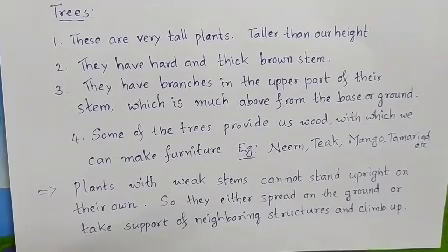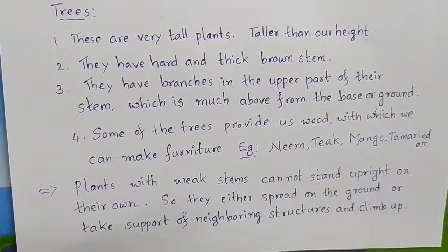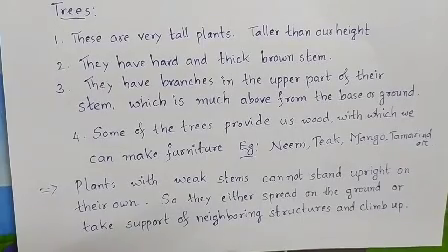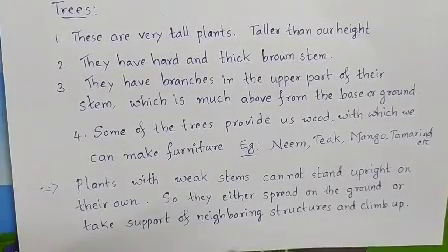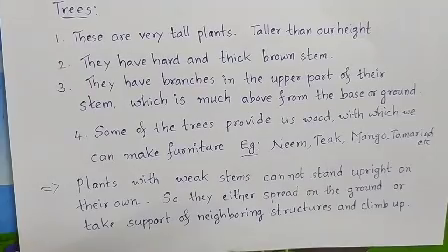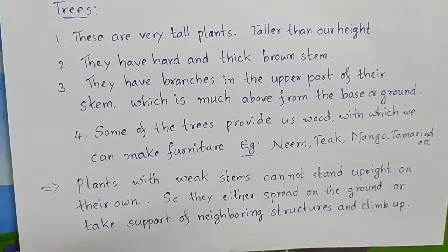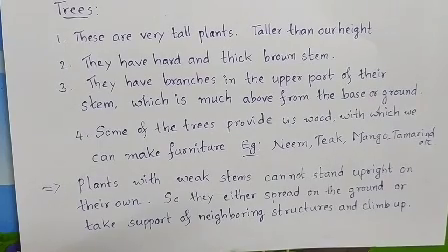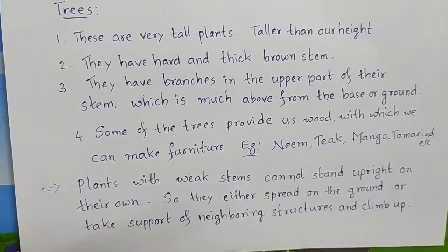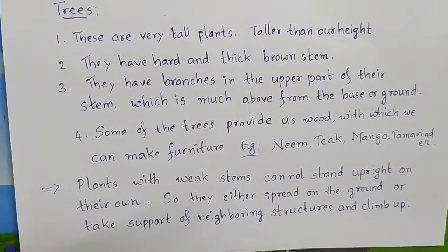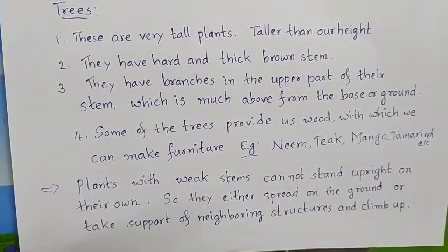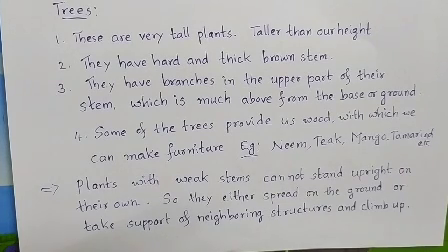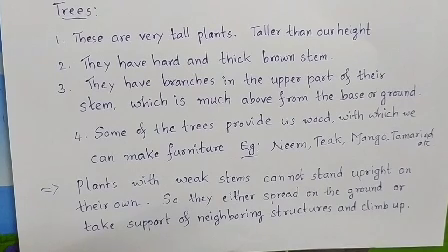In herbs you have seen tender, thin stem. In shrubs you have seen hard but thin stem. Here in trees, what type of stem is it? Hard and thick brown color stem. Right? And many of the trees have bark on the outer side of their stem. Bark means a very hard, rough outer surface is present. Okay, that is bark. And trees have branches in the upper part of their stem.